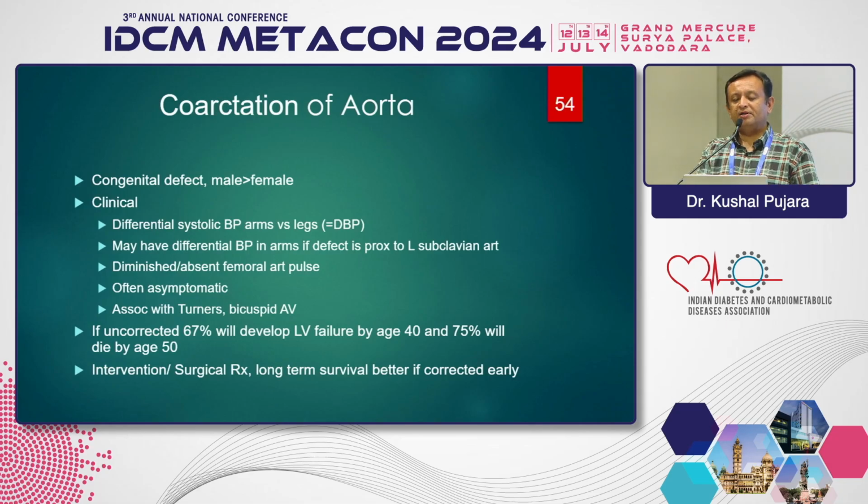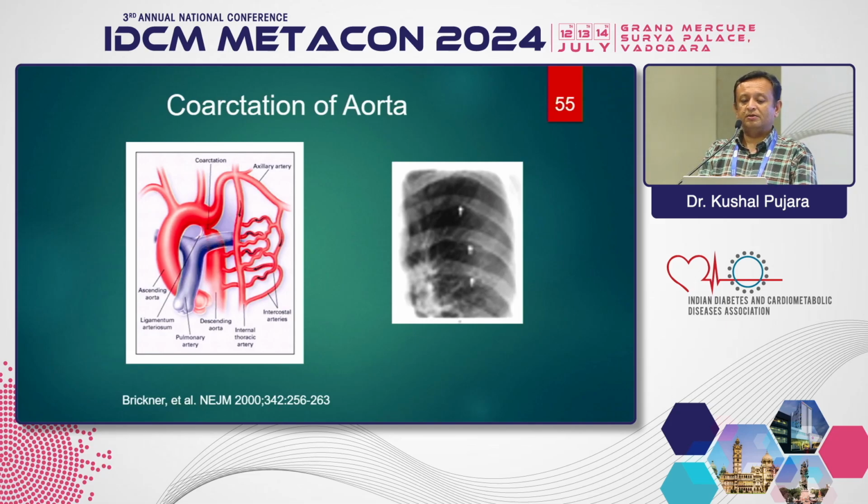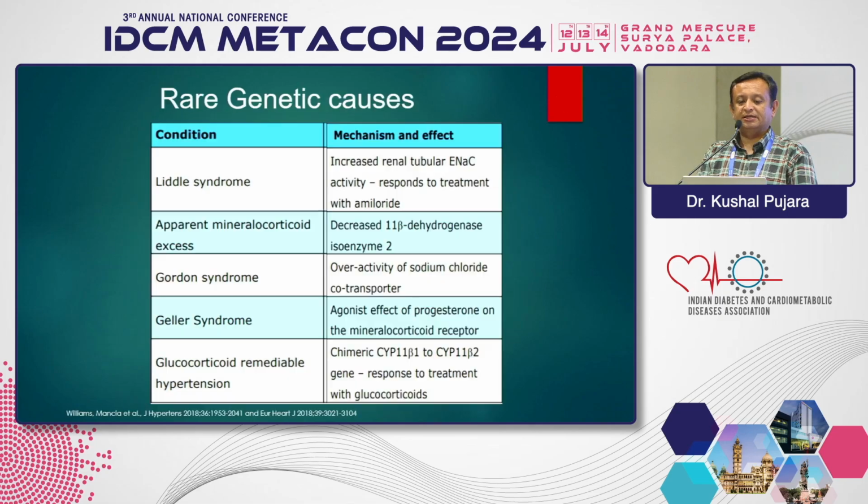Coarctation of the aorta is more common in males than females, at a young age, with a difference in blood pressure between the upper limb and lower limb. Many times if you don't treat, then 70% of patients will have left renal failure by the age of 40 years, and 75% will die by the age of 50 years. So this is very important not to miss in clinical practice as a secondary cause. These are the collateral circulation that happens after coarctation of the aorta, and there is a rib sign, the notching of the rib, which we always see in book pictures but practically have not seen till now, but you should always mention rib notching in the chest X-ray when you discuss coarctation of the aorta.